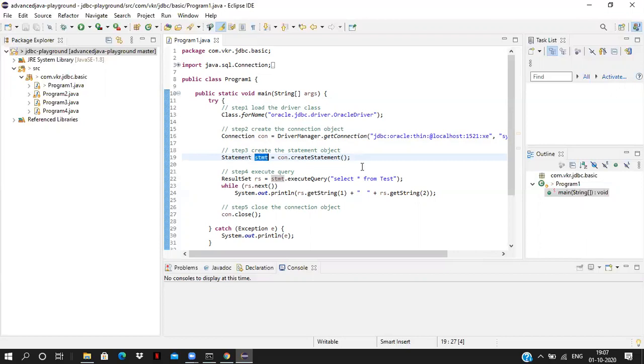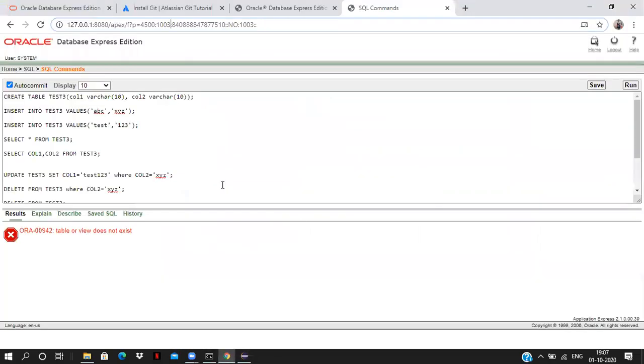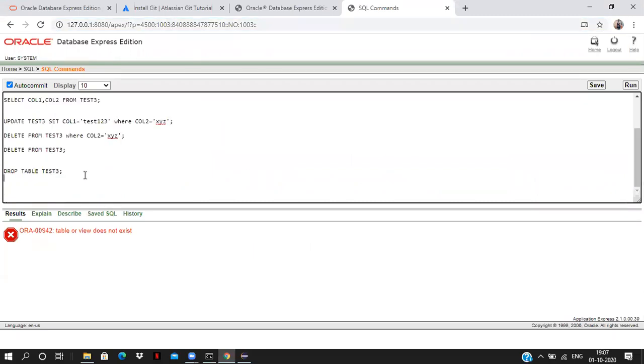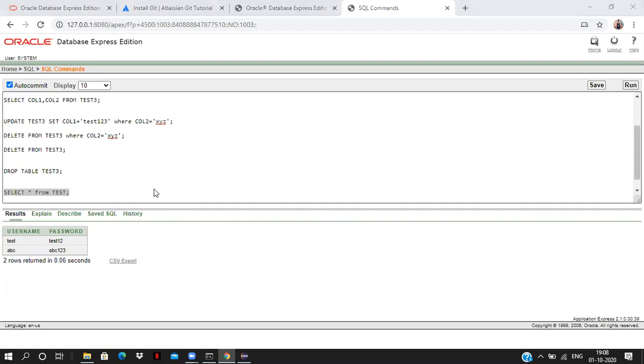Now in this example, what I am doing is reading the data from the database. Select star from test. I am going to read the data from the test table. Now if you go and see, the test table is already created. Select star from test. Inside my test table we have 2 records. So the test table is there.